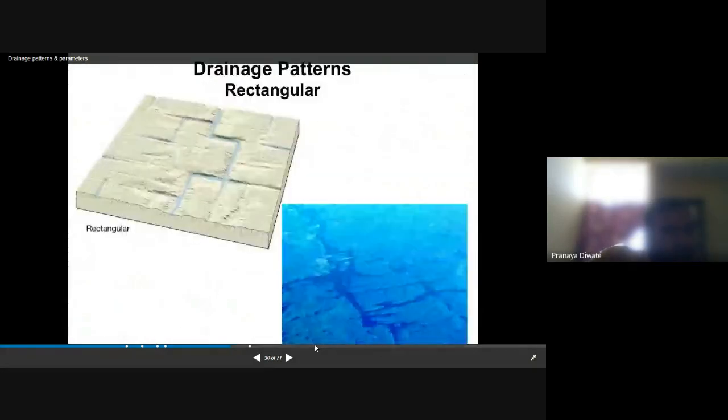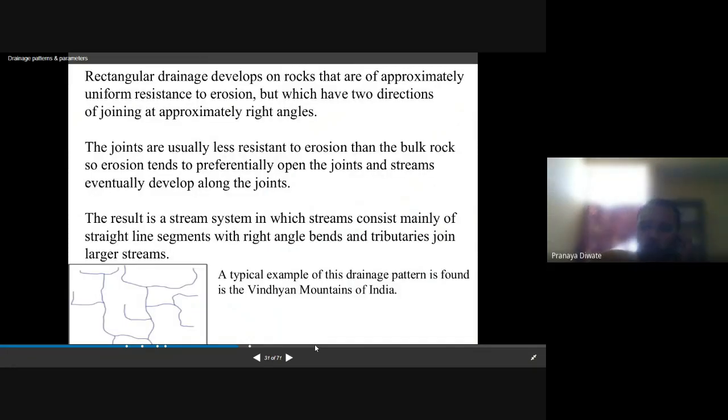Next one is the rectangular drainage pattern. The figure explains how the rectangular drainage pattern works. Rectangular drainage develops on rock that is of approximately uniform resistance to erosion, but which has two directions of jointing at approximately right angles.